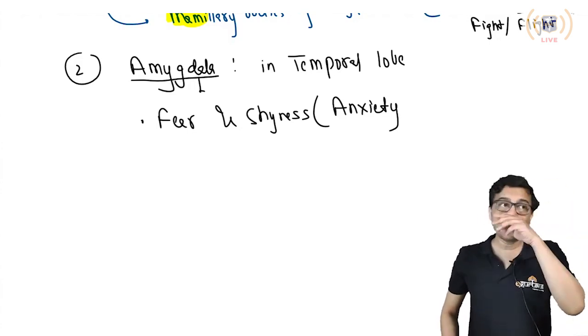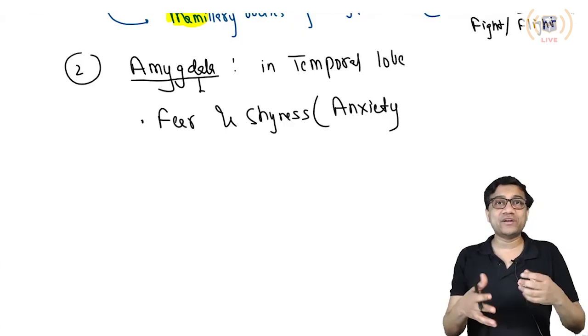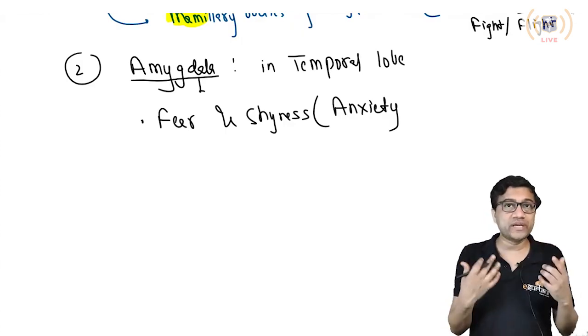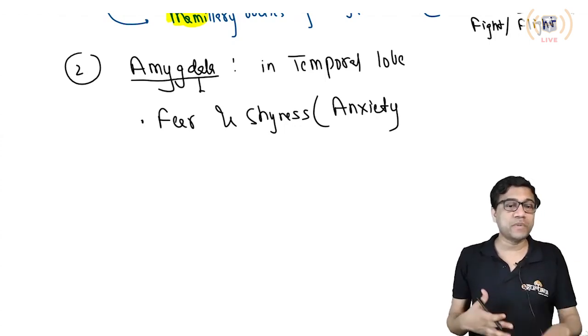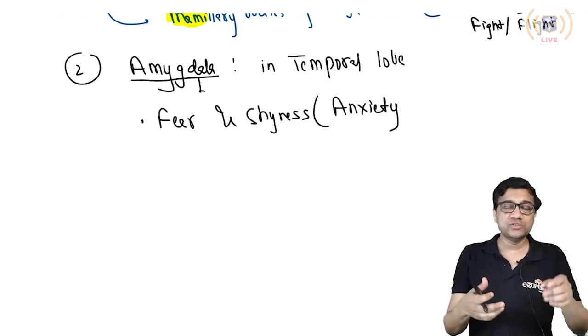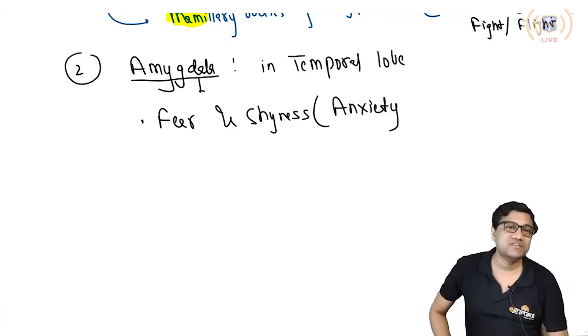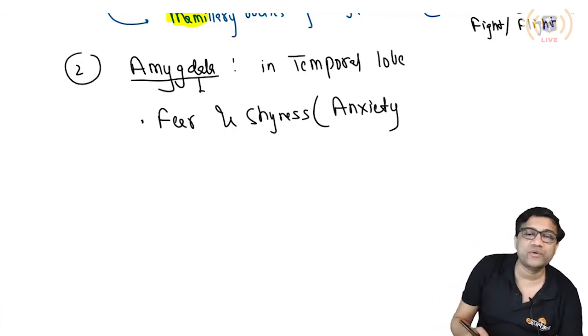Let's say the exam is tomorrow. Now you are afraid of the exam, and that causes anxiety, high sympathetic activity because of fight and flight. Now your hands start shaking, you're sweating a lot, and when you go to the viva your hands are shaking. So this is called what? Anxiety response. Are you clear?